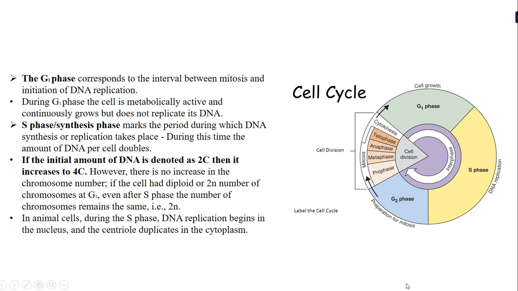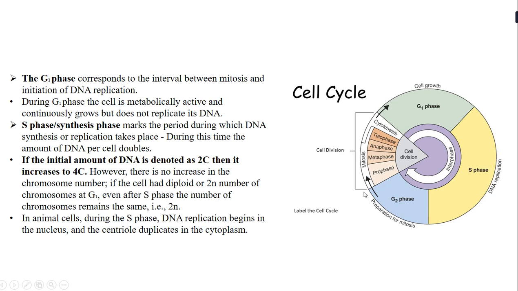Okay, so this is simply to make you understand that the DNA doubles at the end of the S phase. Now there is one thing that you need to note over here, that there is no increase in the chromosome number. Though the DNA is doubling, there is no increase in the chromosome number. So if the cell has a diploid, or 2n, number of chromosomes at G1 phase, even in S phase the number of chromosomes remains the same. That means the number of chromosomes will remain 2n, that is the diploid chromosome number.